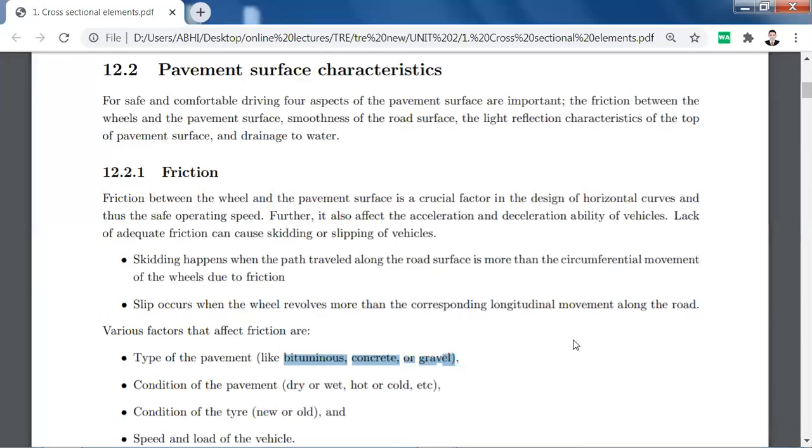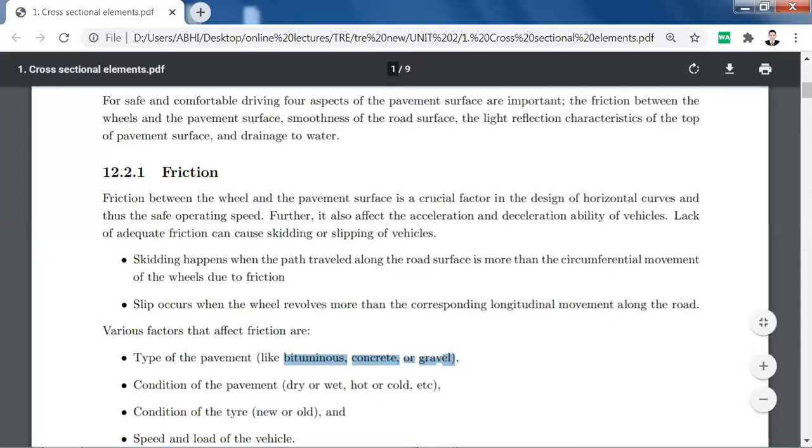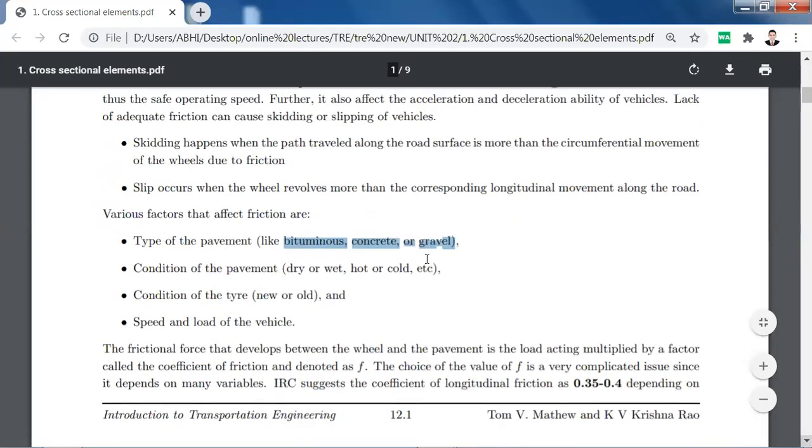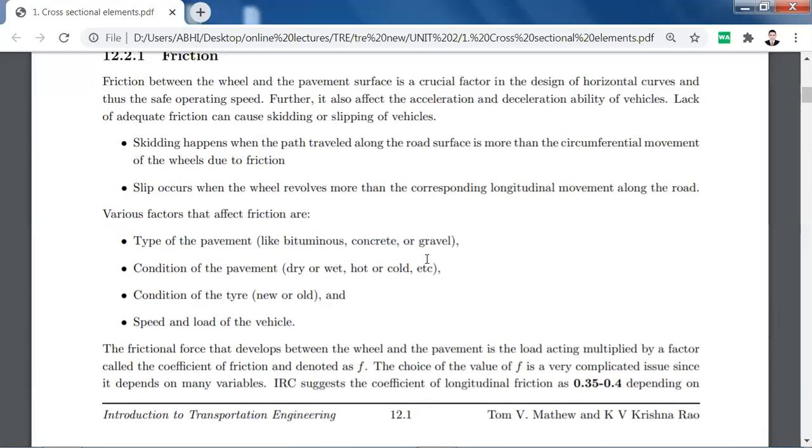Condition of tire: new or old. If your tire is new, then the friction will be more. If your tire is old, then the friction will be less.